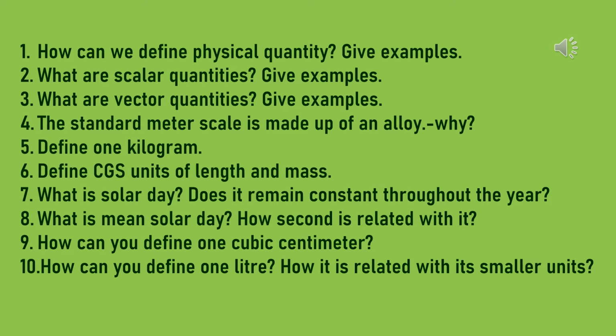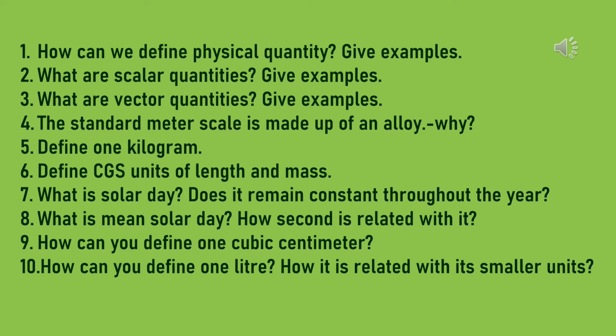Next question. Define CGS units of length and mass. 1 centimeter is defined as the 100th part of 1 meter. 1 gram is defined as the 1000th part of 1 kilogram.